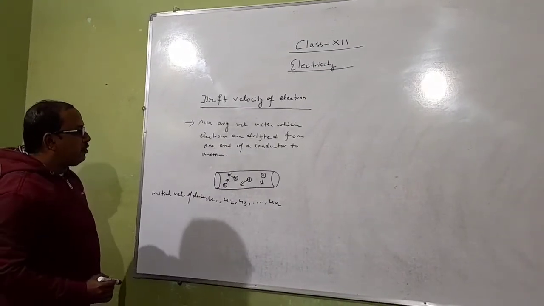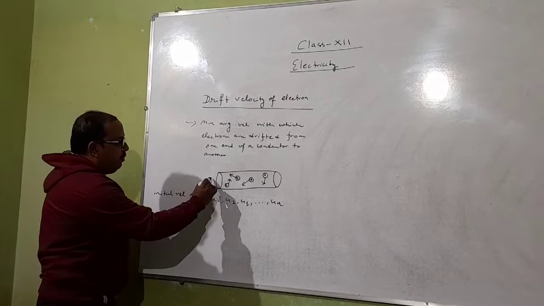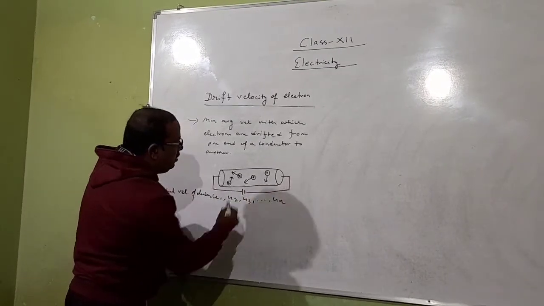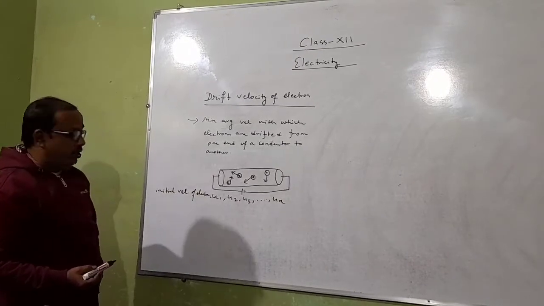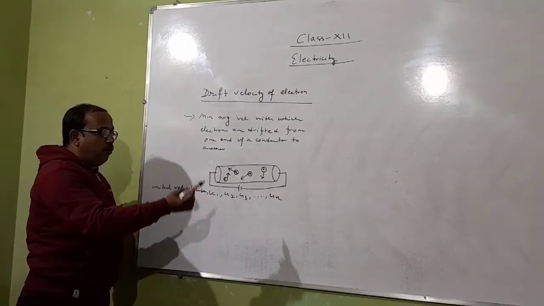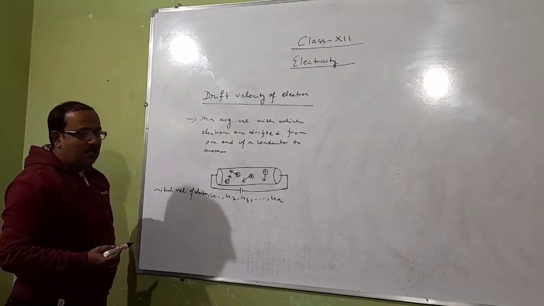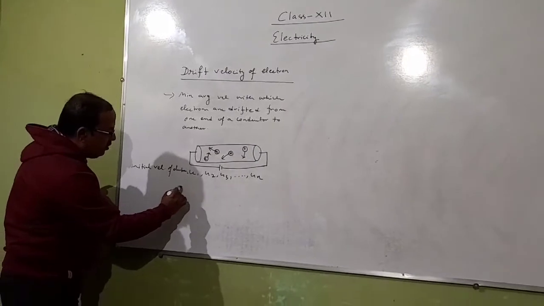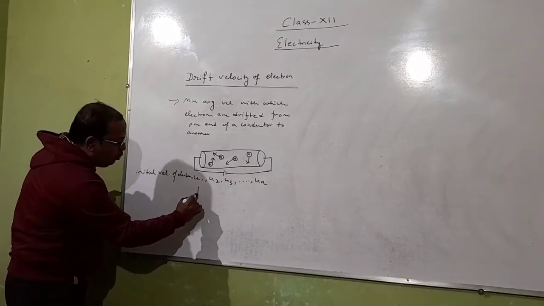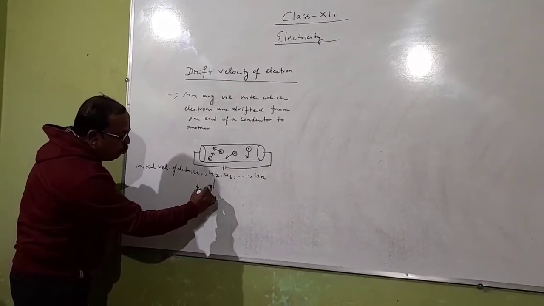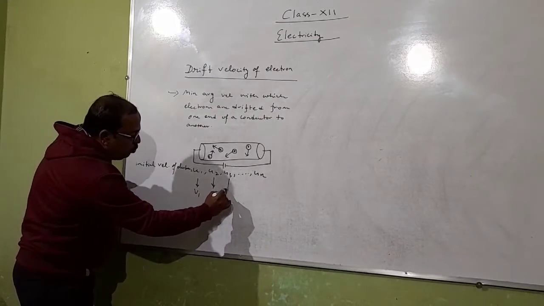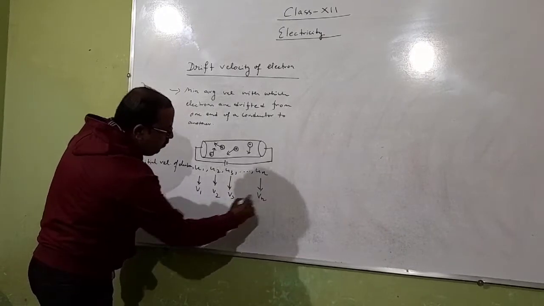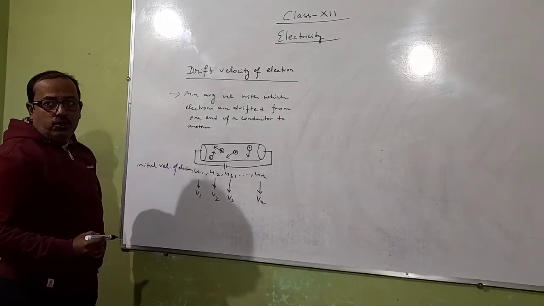Now, an electrostatic force is applied, means it is connected to a battery. Then what has happened? Electrons start moving in a particular direction, and force is applied on the electron, and because of that, the velocity of the electron is changed from u1 to v1, u2 to v2, u3 to v3 and un to vn, and an acceleration is also produced.